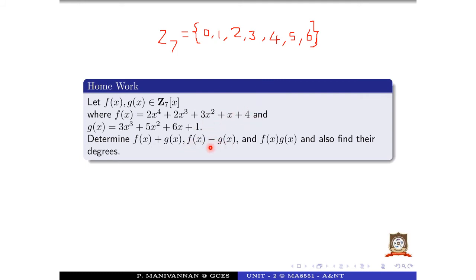Similarly, we find f of x minus g of x and f of x into g of x. In f of x into g of x, the multiplication as well as, in that condition, if the multiplication value is greater than or equal to 7, then we reduce the values into the set Z7, 0 to 6. Okay, it is the homework problem.